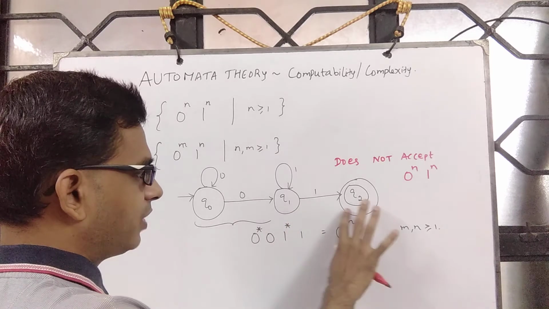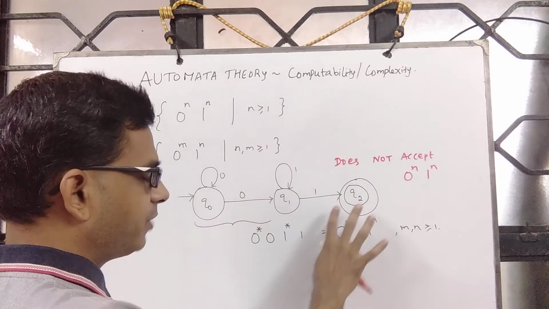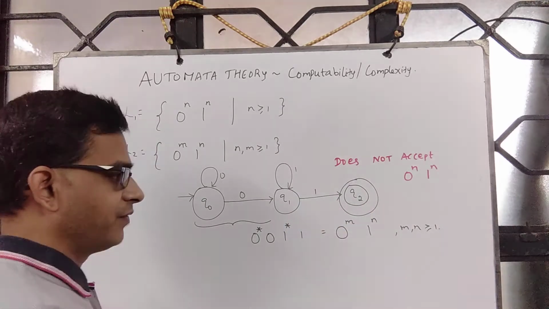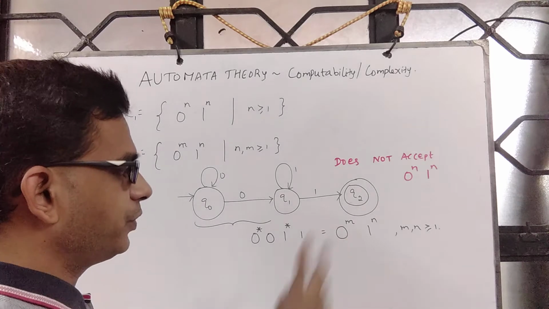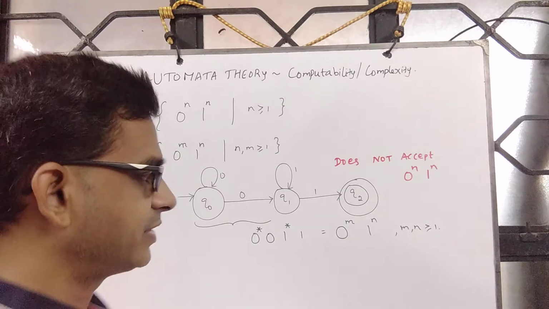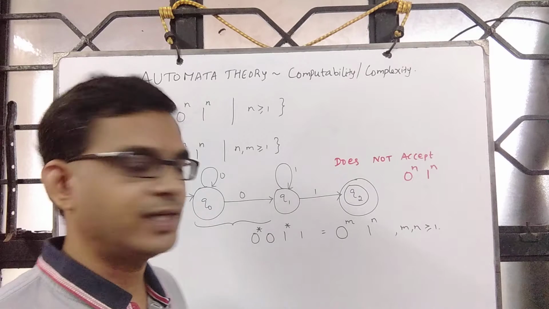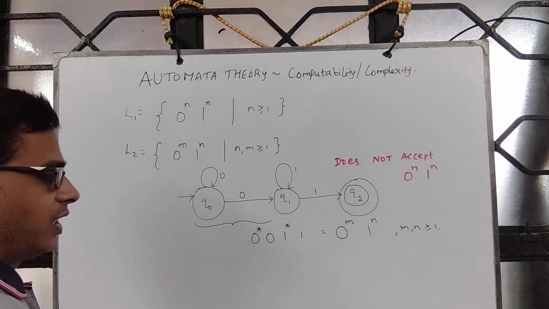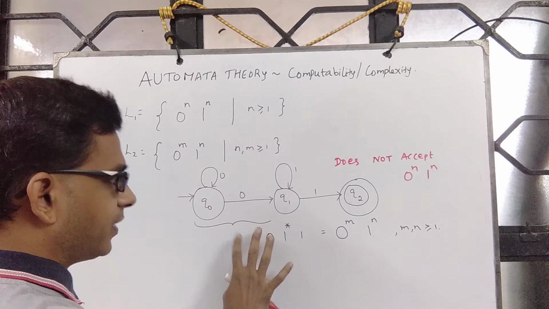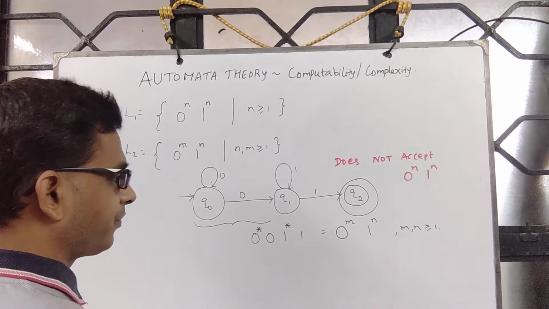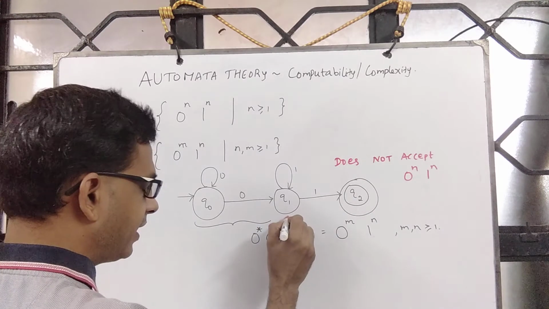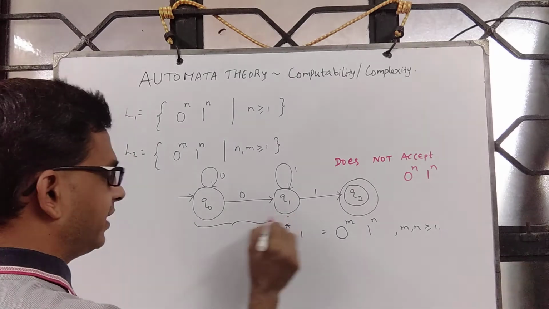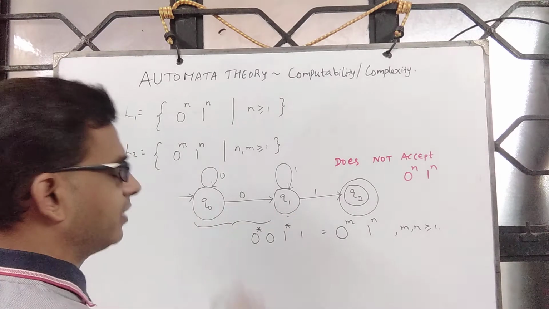So now when you come over here, you read some number of ones, we don't know how many we have read, which means if you want to compare whether they are the same or one is more than the other, such a comparison is not possible. That's the limitation of this automaton. When you are at this state, we do not know the number of zeros we have read.